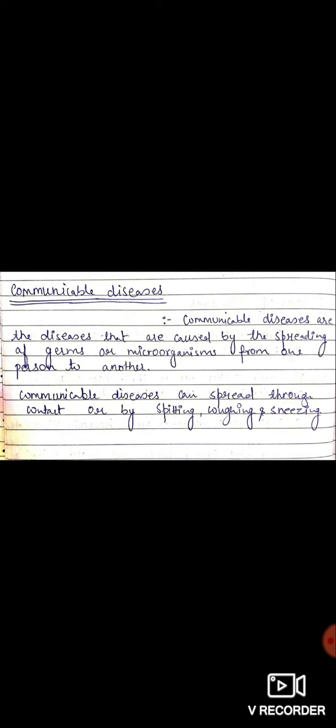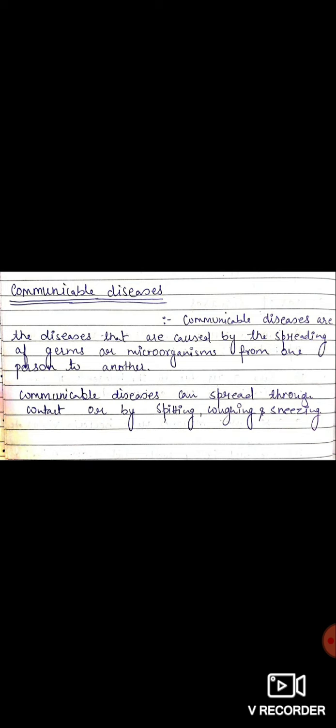The second cause is the presence of germs or microbes in our environment. The disease-causing microbes are bacteria, virus, protozoa, fungi, etc. There are two types of diseases. One is communicable disease and the other is non-communicable disease. Okay, so let's start with communicable disease.